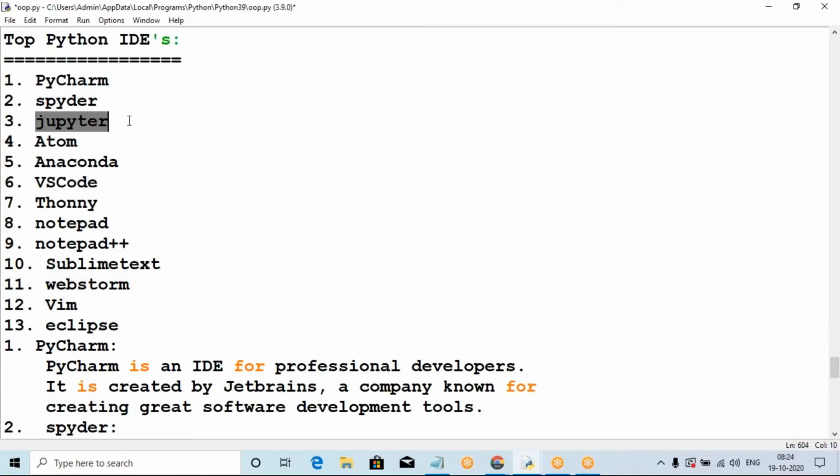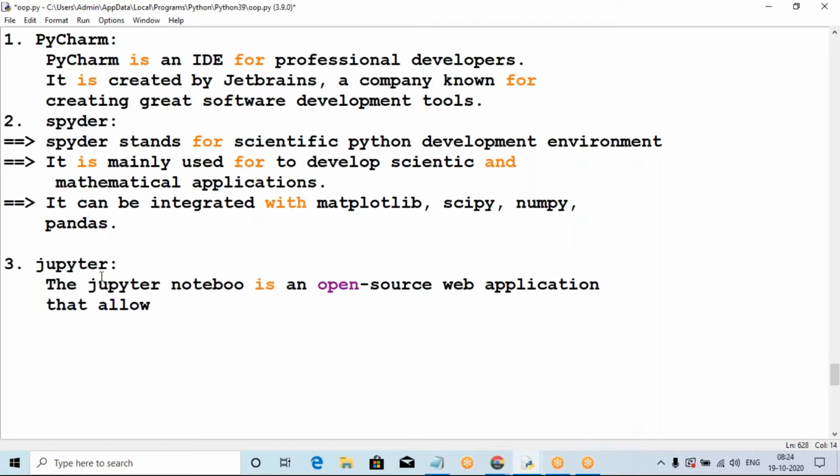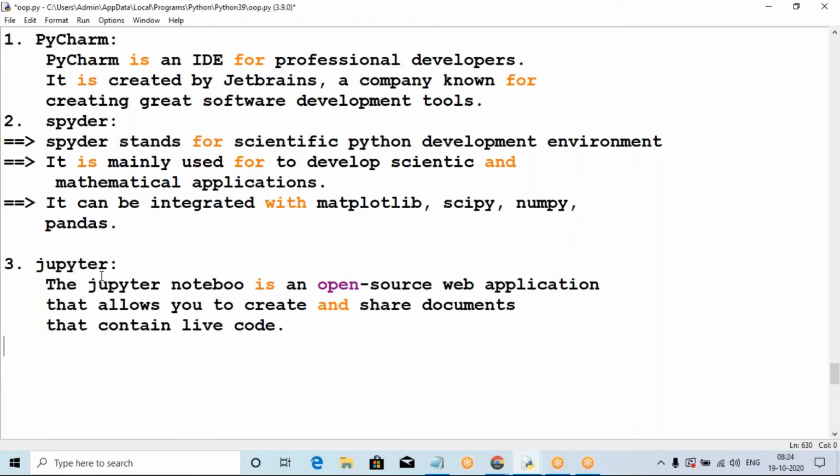Now the third one is Jupyter. Jupyter is also one environment. Jupyter Notebook is open source. It is not a permanent license, and it is an open source web application that allows you to create and share documents. Documents means notebooks that contain live code. That is the main purpose.